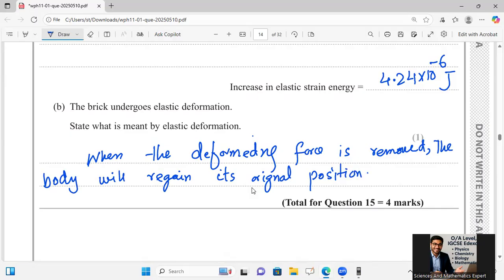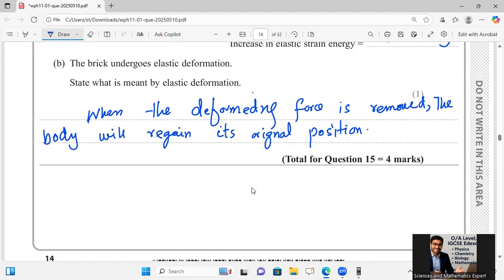All right, so I think your complete concept behind it is done now, and you will easily be able to move towards the next questions also.